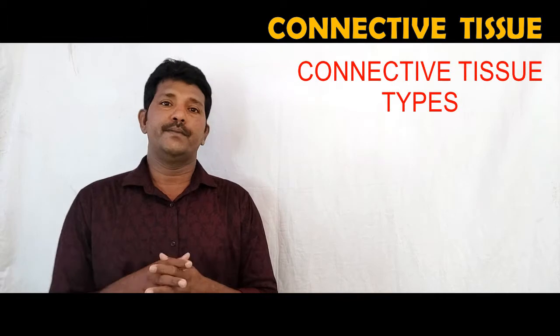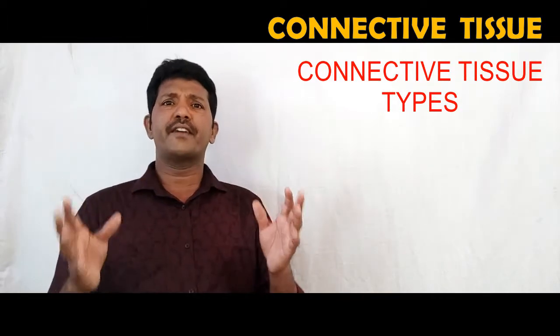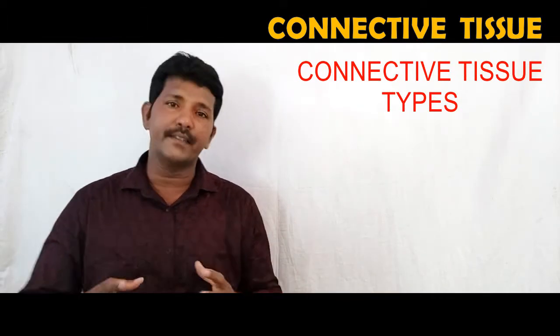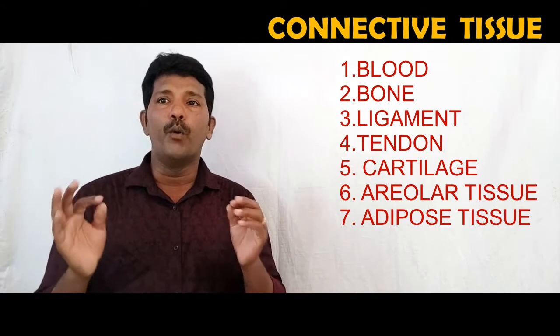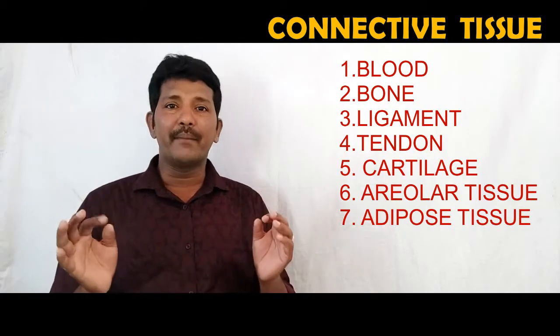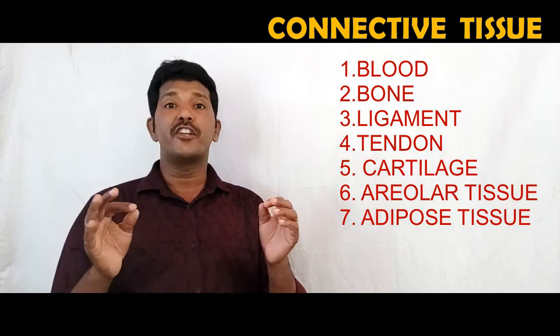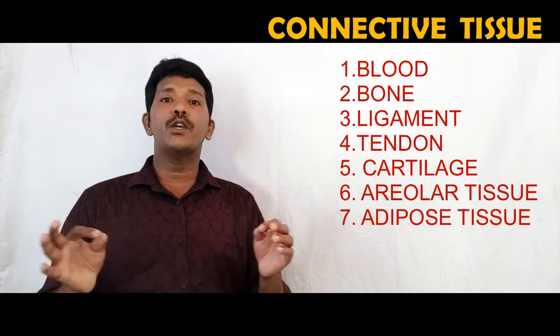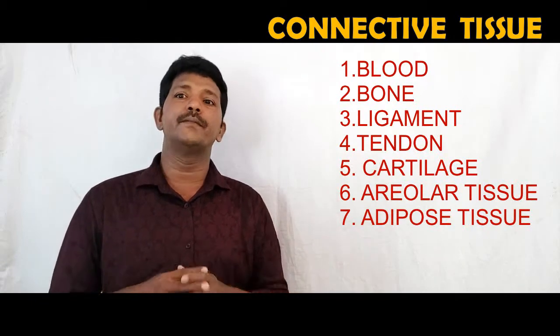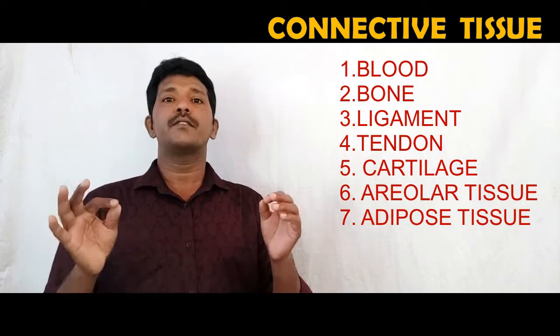Then we'll go for the types of connective tissue. There are different kinds of connective tissues that are seen in the body: blood, bone, ligament, tendon, cartilage, areolar connective tissue, adipose tissue.